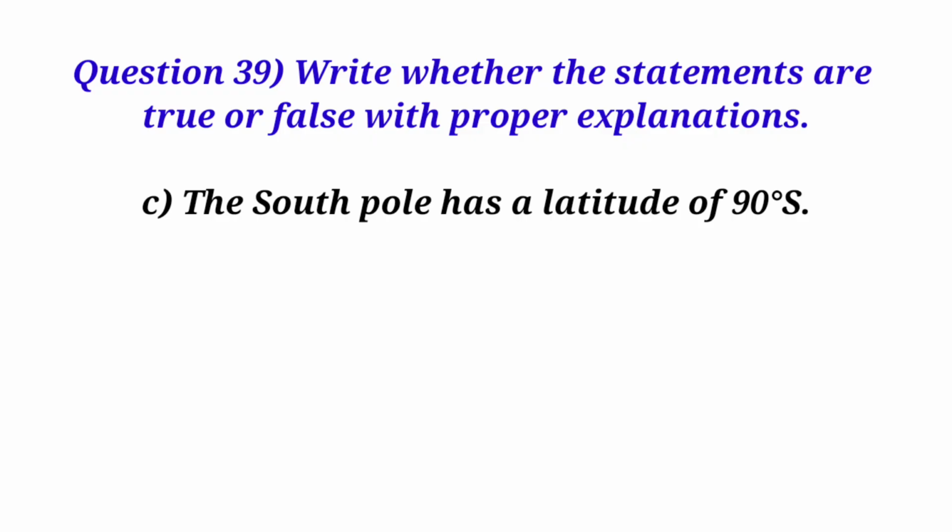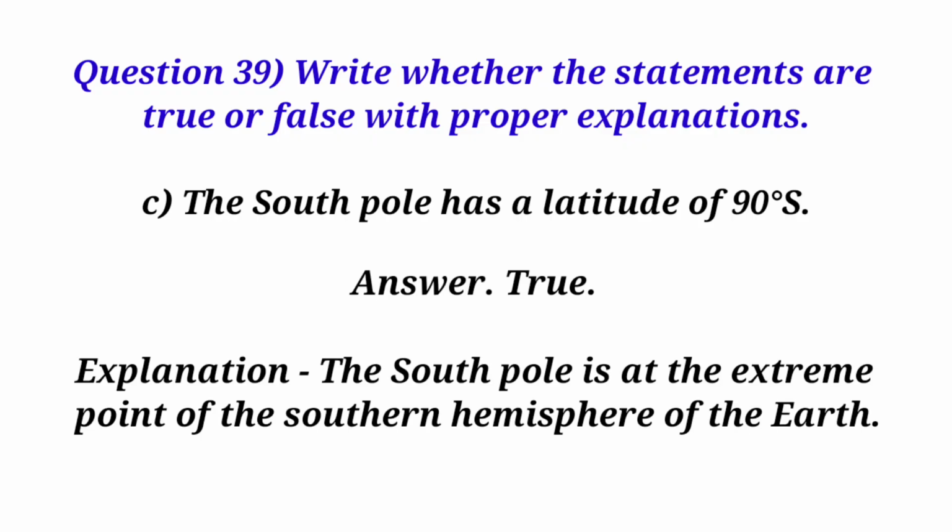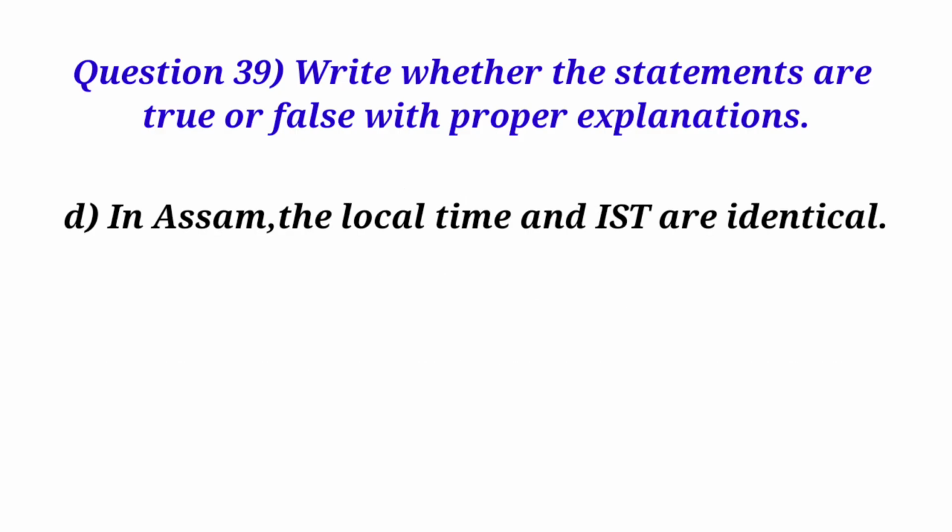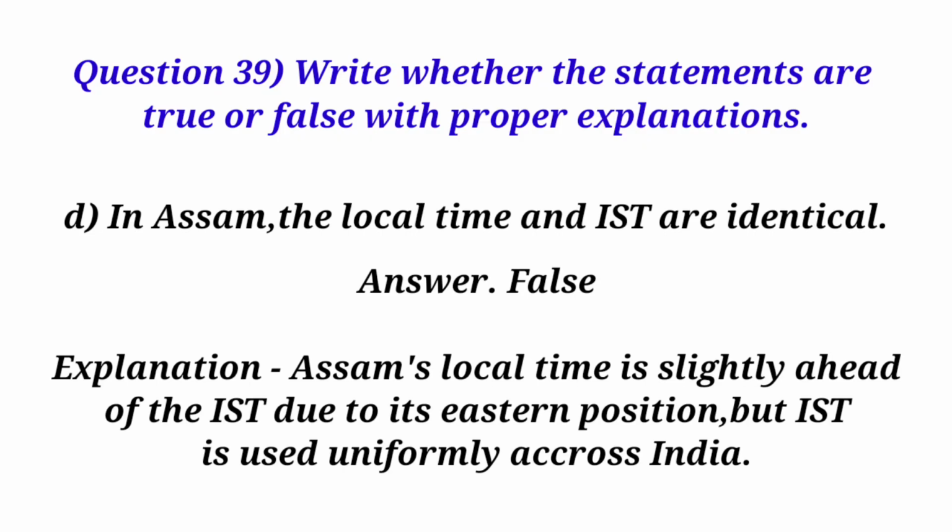C. The South Pole has a latitude of 90 degrees south. Answer. True. Explanation. The South Pole is at the extreme point of the southern hemisphere of the Earth. D. In Assam, the local time and IST are identical. Answer. False. Explanation. Assam's local time is slightly ahead of the east due to its eastern position, but IST is used uniformly across India.